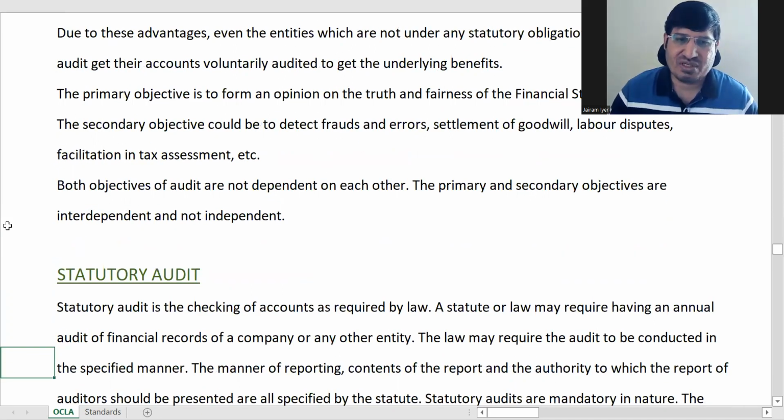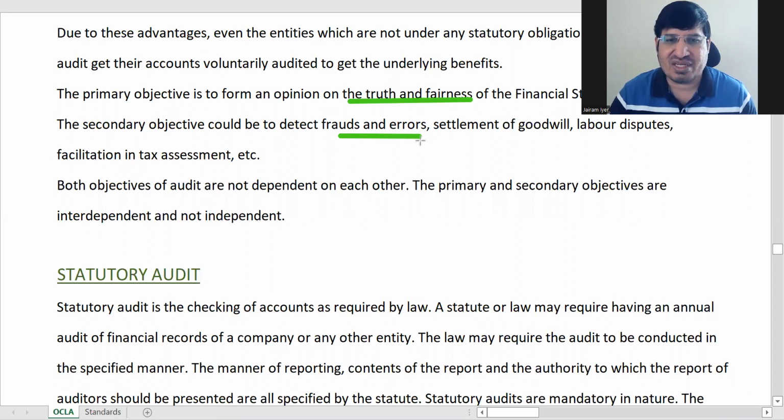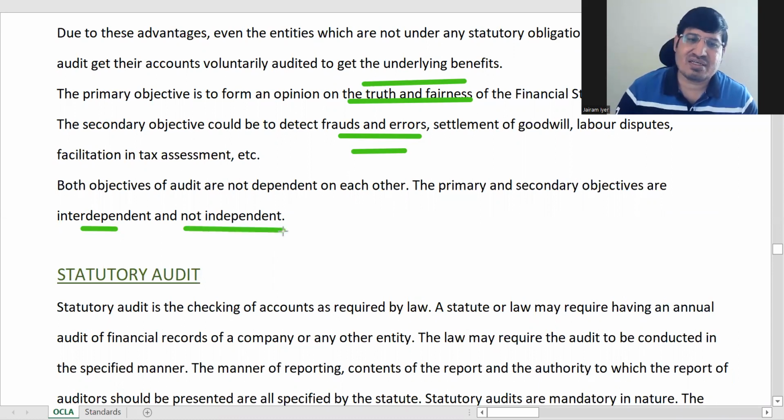Right. Then, both objectives of audit are not dependent on each other. The primary and secondary audit are interdependent. Separately, you will not find a true and fair view, and separately you will not search for frauds and errors. While finding true and fair view, you will find frauds and errors also. Which is why they are interdependent and not independent.